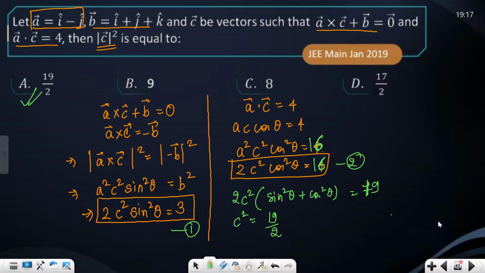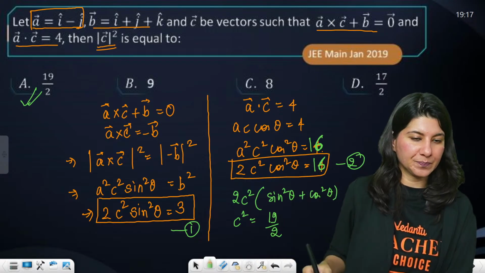Easy? Yes, Pratharshan? All right, all right.